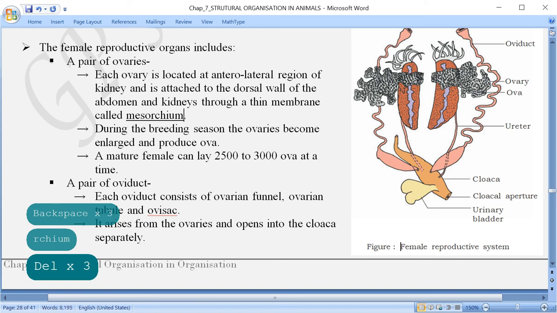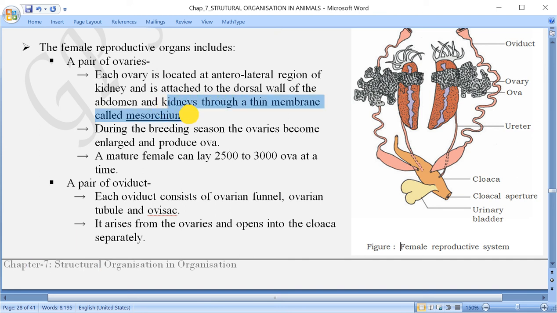Now this is correct. What happens here? The ovaries are connected to the dorsal wall of the abdomen and to the kidney with the help of a thin membrane called the mesovarium. Now, during the breeding season, that is the monsoon, what happens? These ovaries become enlarged. Why do they become enlarged? Because ova or eggs are produced inside these ovaries. And a mature female frog can lay around 2500 to 3000 ova at a time.